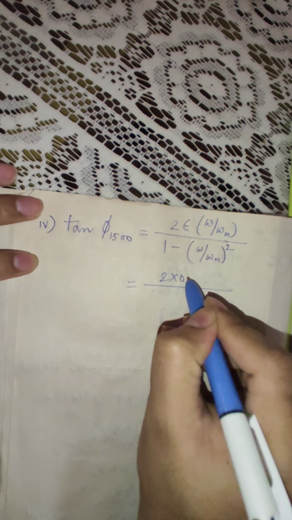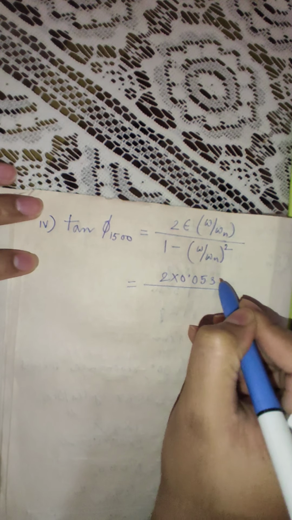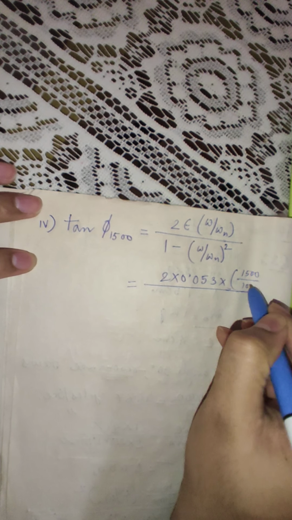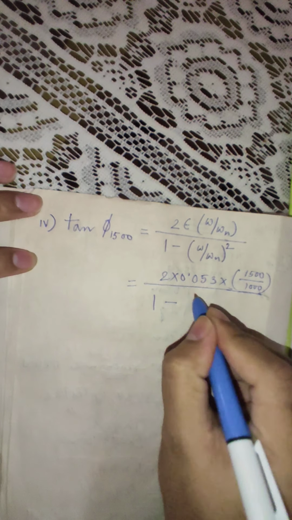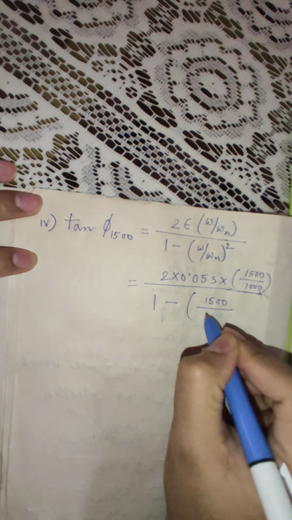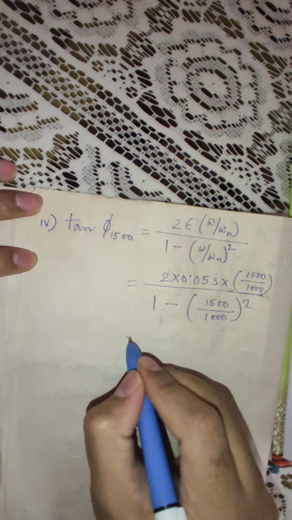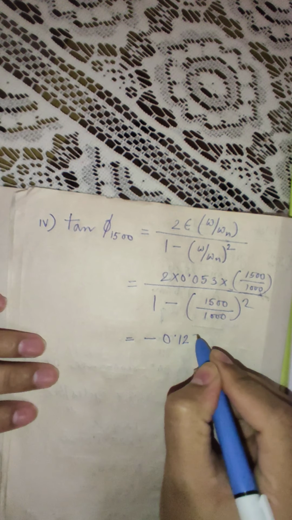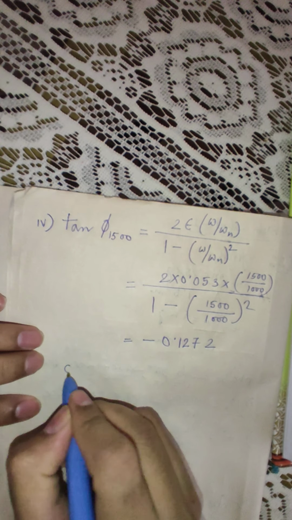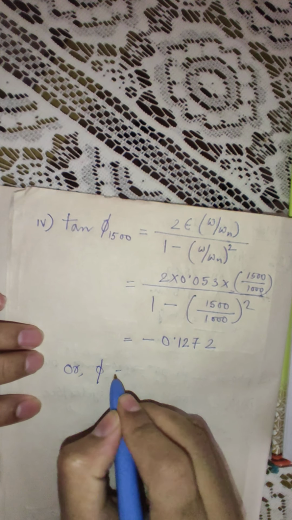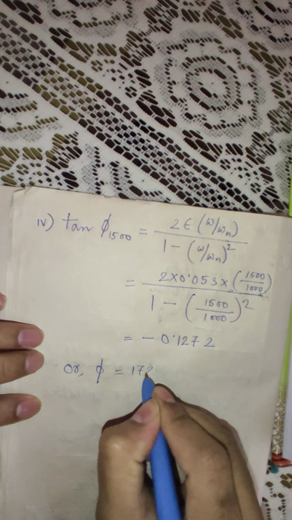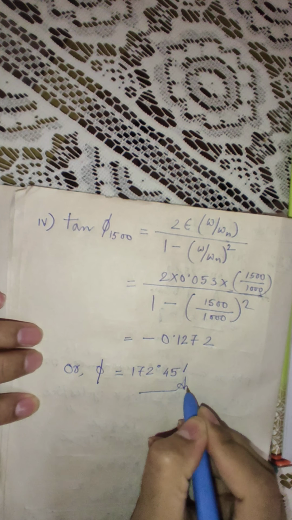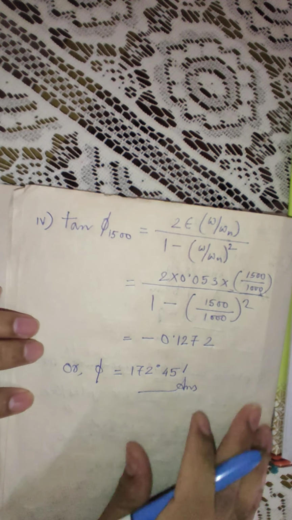So this is 2 into 0.053 into 1500 divided by 1000, over 1 minus 1500 by 1000 square. This will result in a value of minus 0.1272, or if you convert this into degree and minute, this will give you 172 degree 45 minute. So this is your fourth and final answer.